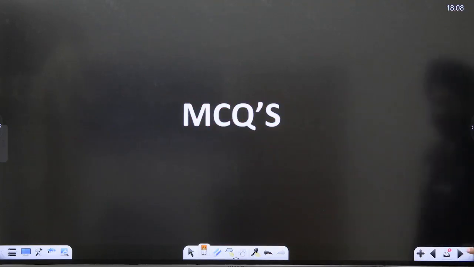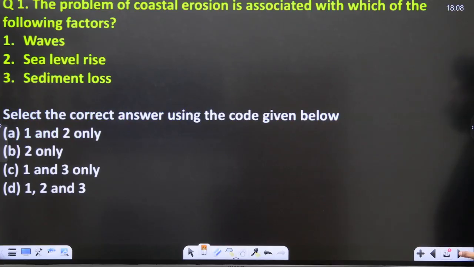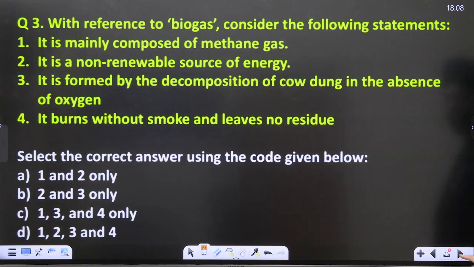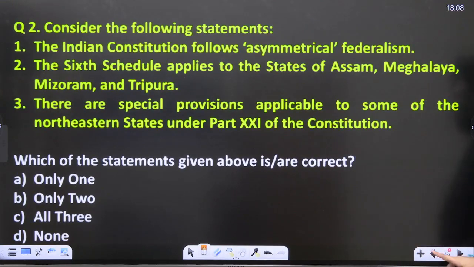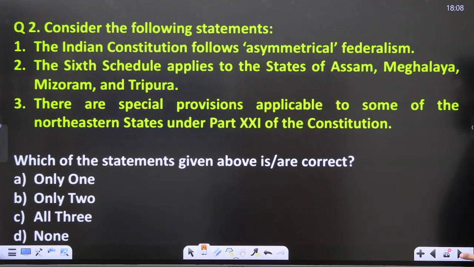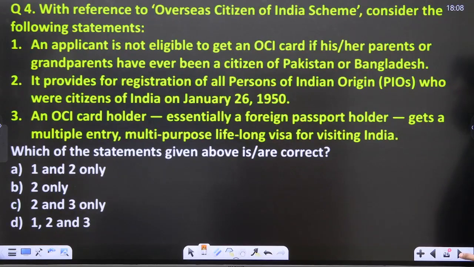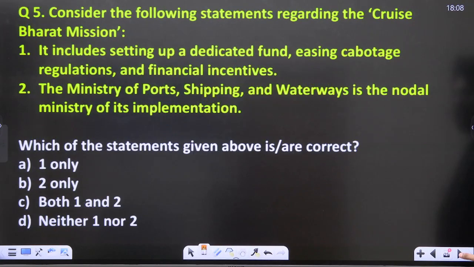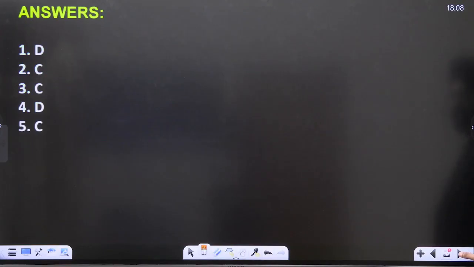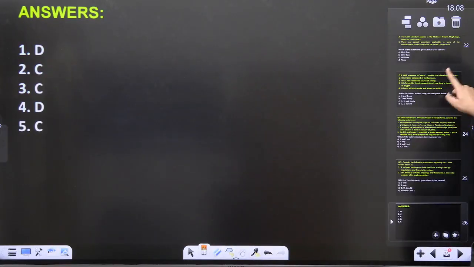Okay, now MCQs. Pause the screen, attempt the question. And these are your answers. So let us move to the first page.